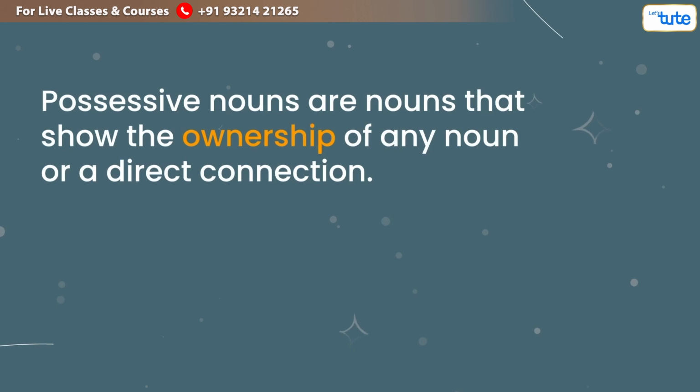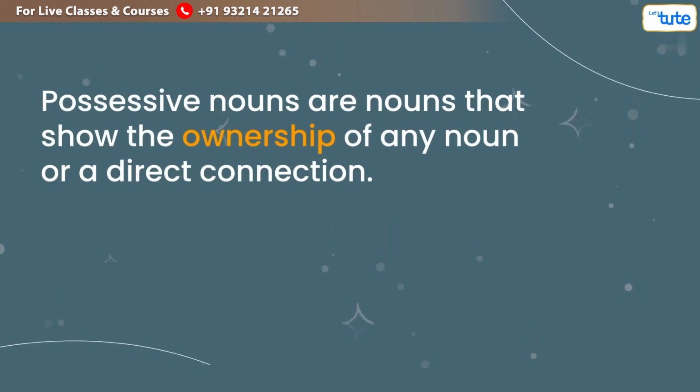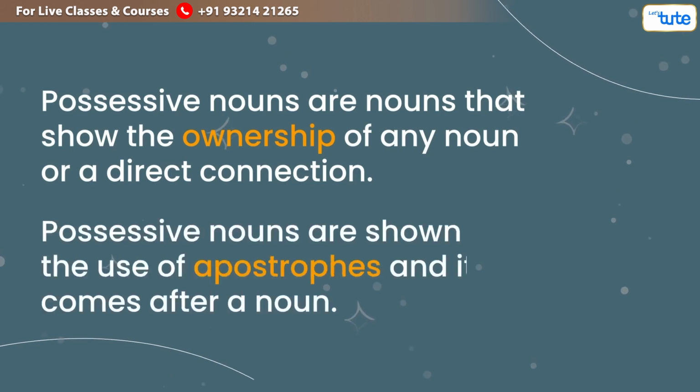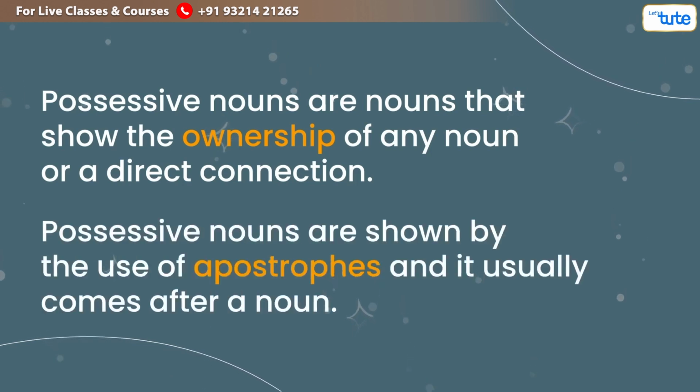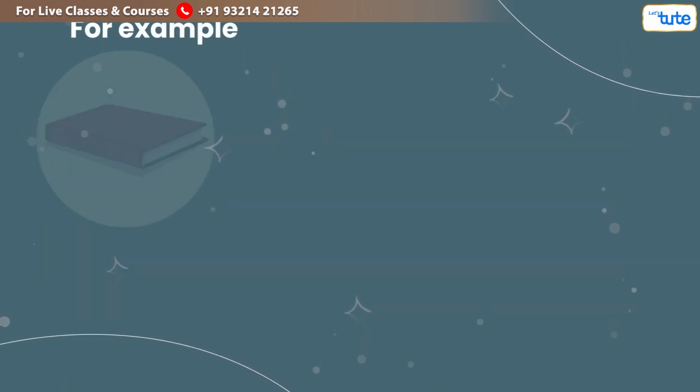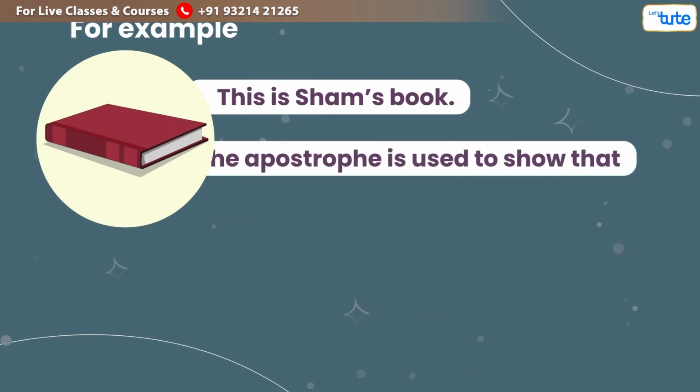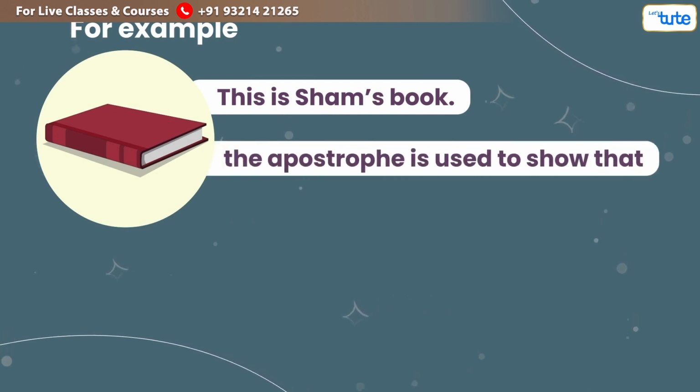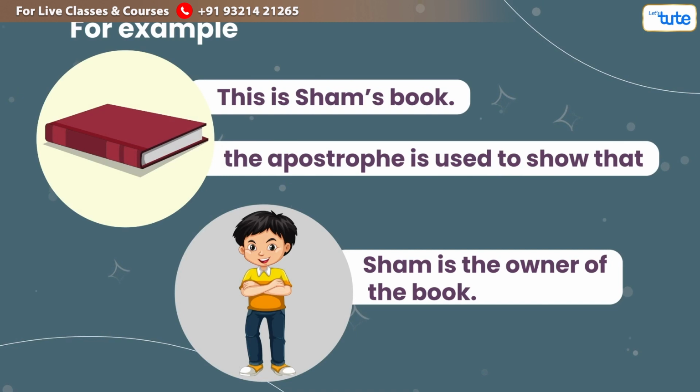Possessive nouns are nouns that show the ownership of any noun or a direct connection. Possessive nouns are shown by the use of apostrophes, and it usually comes after a noun. For example, this is Sam's book. Here, the apostrophe is used to show that Sam is the owner of the book.